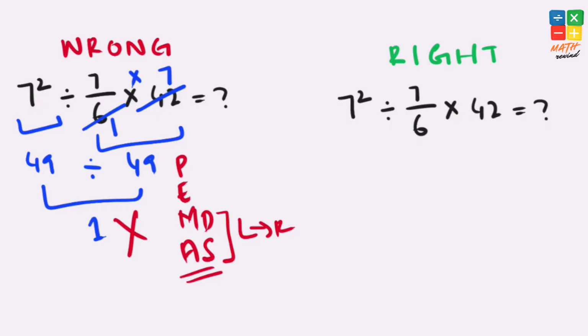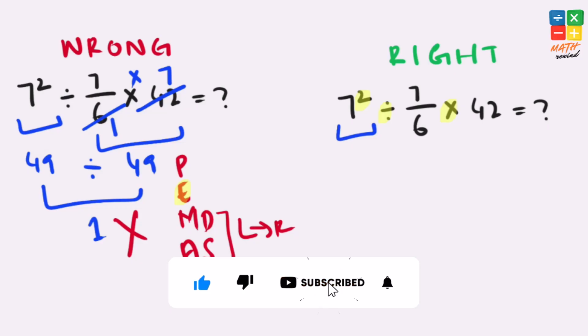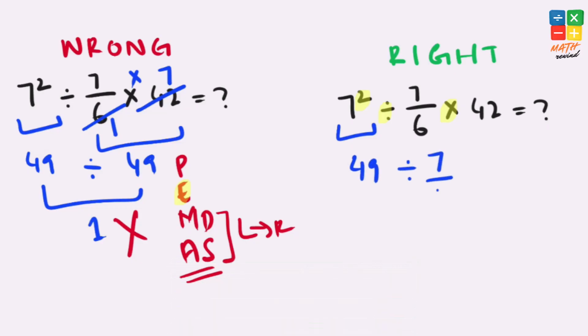If you notice, in this expression we have a division and a multiplication operator present, but we also have an exponent present too, and according to the order of operations, exponents have higher priority over multiplication and division, so we need to solve this exponent first. 7 to the power 2 equals 49. Our expression becomes 49 divided by 7 over 6 times 42.